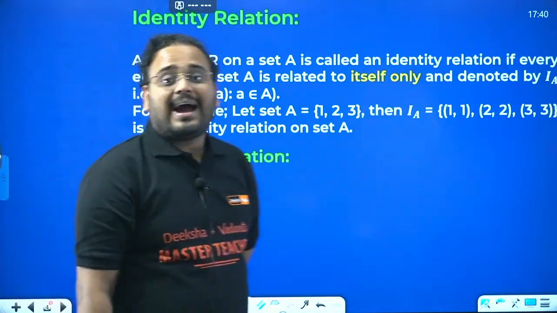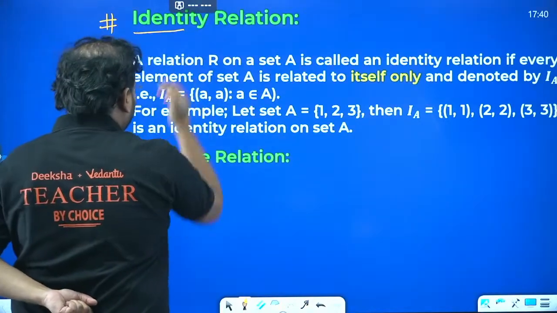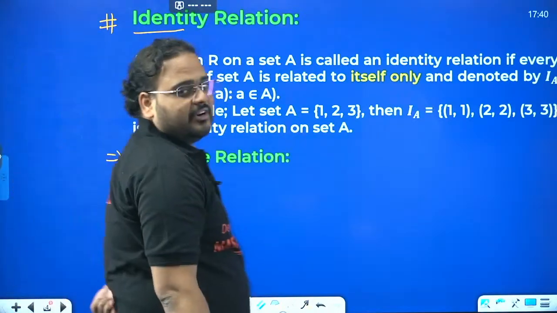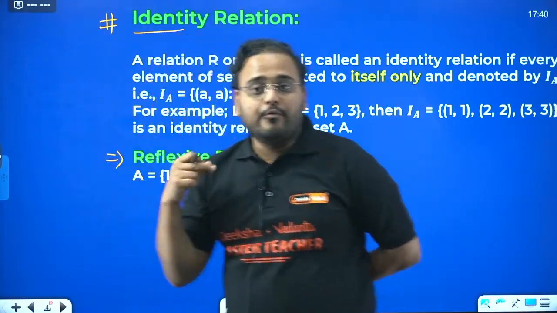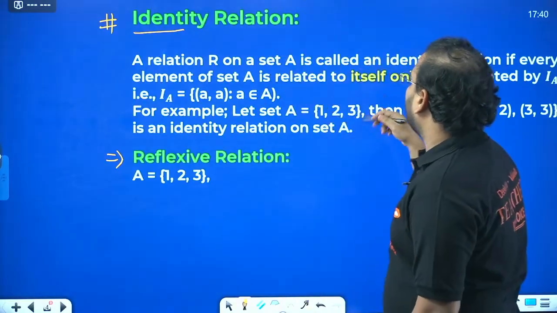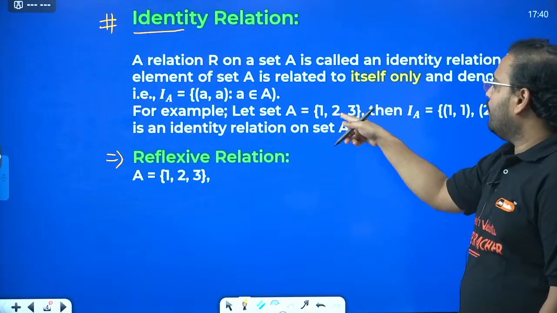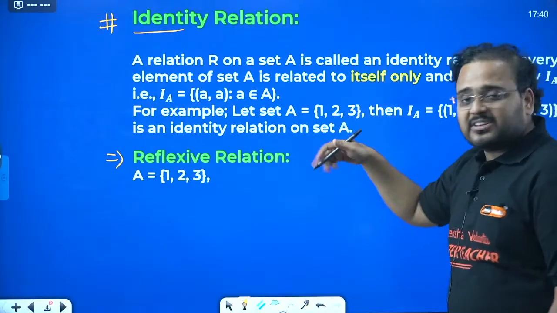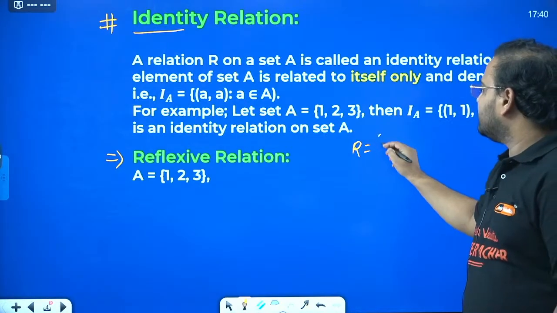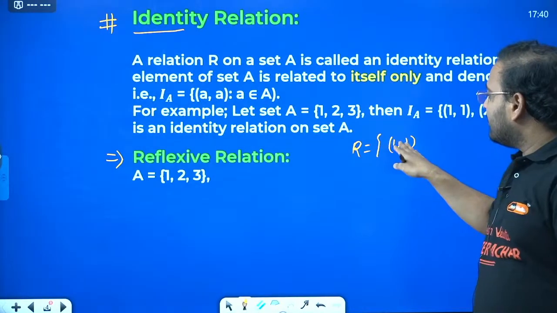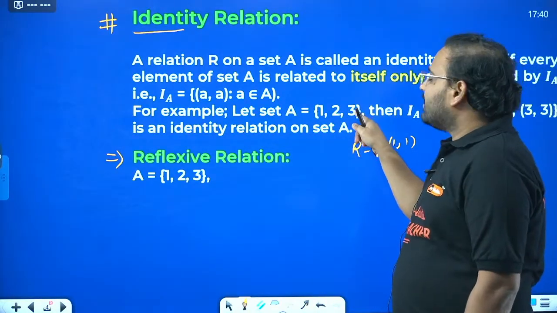Let's move on to identity relation. Now this is where our critical things start. We have to learn this very well so that we can apply it in reflexive relations. So what is an identity relation, sir? If a relation R is defined on a set A, for example 1, 2, 3, then in this relation each element is related to itself: 1 is related to 1, 2 is related to 2, and 3 is related to 3.